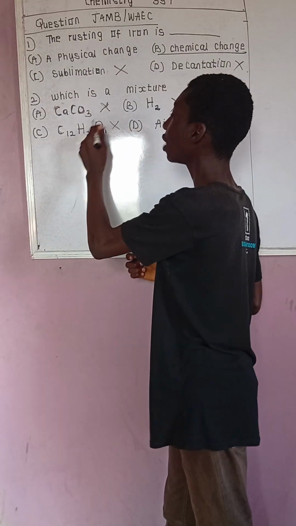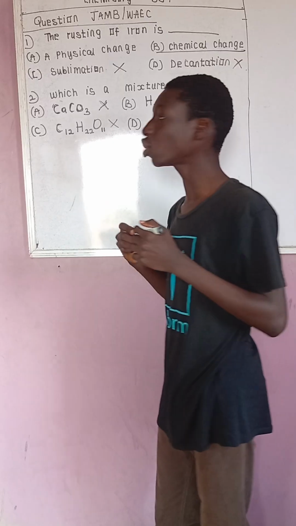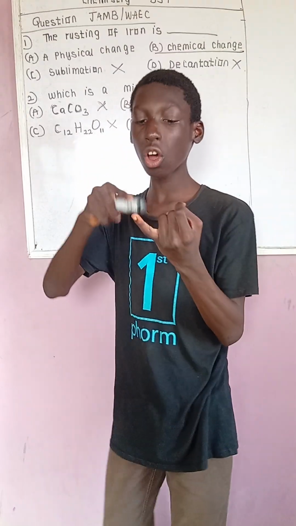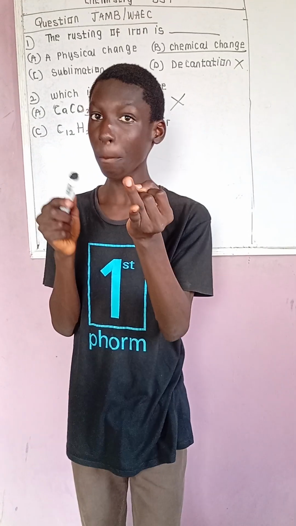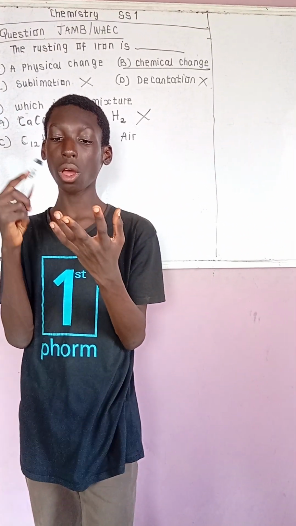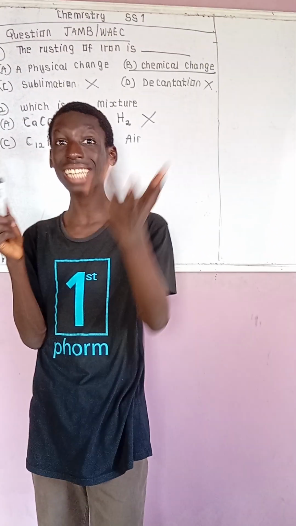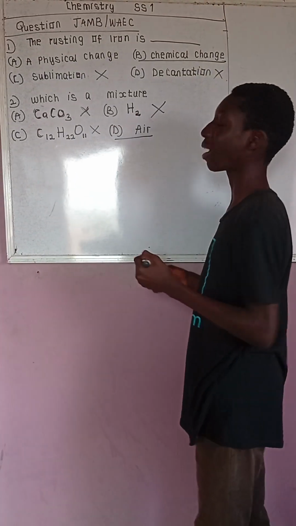This is carbon, hydrogen, oxygen. So they are all compounds. But air is a mixture because from air I can get oxygen, which is an element, carbon dioxide, which is a compound, dust. Dust is just another constituent on its own. Moisture, rare gases, nitrogen. Nitrogen is an element. So I'll be picking D as my final answer.